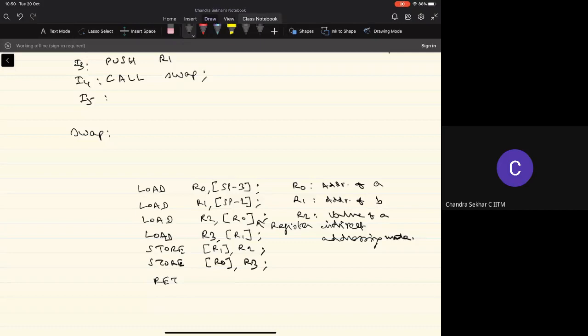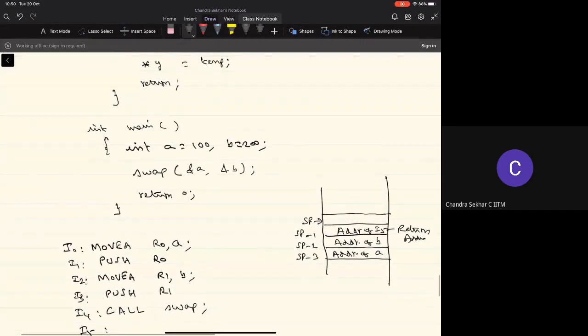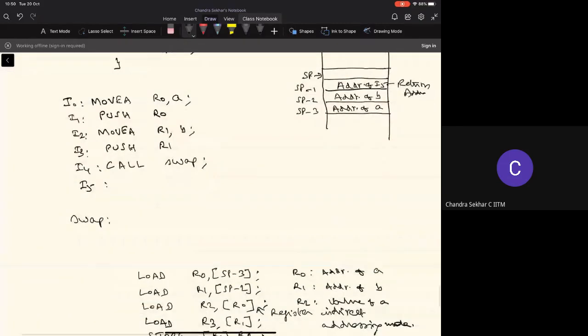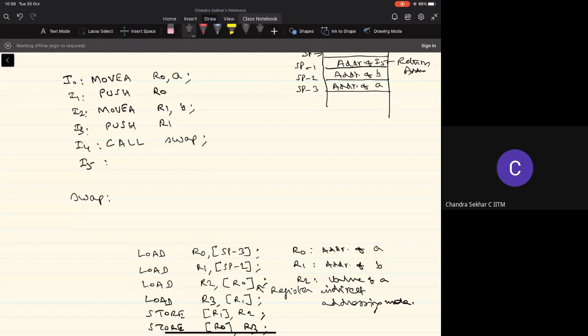Okay. And now I'm just going to close the discussion here with the issue that arises in implementing these function calls in this manner. We have seen that the main program here uses these registers R0, R1, right? And then when I'm calling the function, I'm again using these registers R0 to R4, right? And this should not lead to changing the contents of the registers, because when we return from the function, R0, R1 should contain whatever values were originally there before the function call, right?